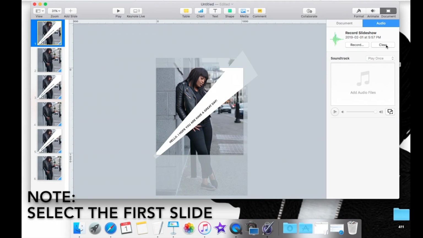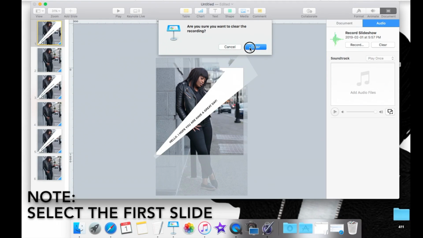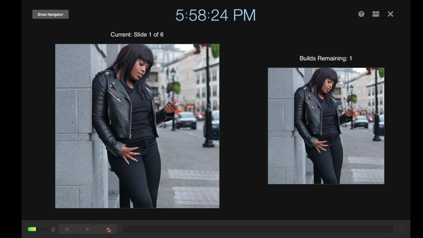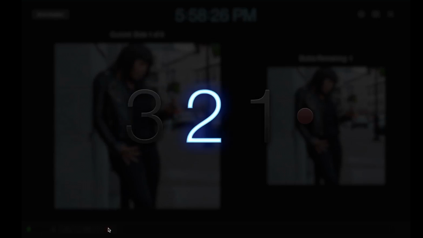Yeah, that's not what I wanted it to do. So let's go back and let's clear it. And then let's record again. And then let's try it by manually changing it.